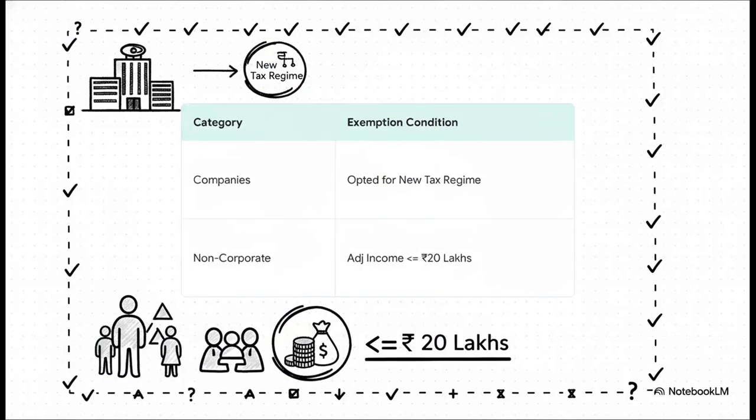Now, you might be wondering, does everyone have to pay this? Actually, no. The law provides some very clear exemptions. For instance, companies are totally exempt from MAT if they've opted into the new tax regime. And for non-corporate folks like individuals and HUFs, there's a massive relief threshold. If your adjusted total income is 20 lakh rupees or less, you are completely exempt from AMT, not a single rupee owed under this section.